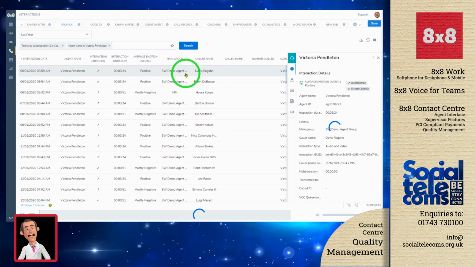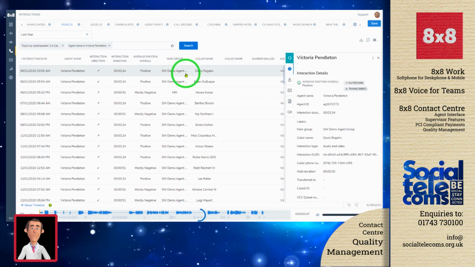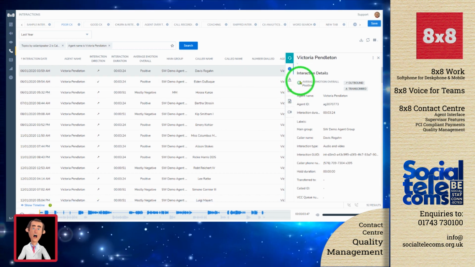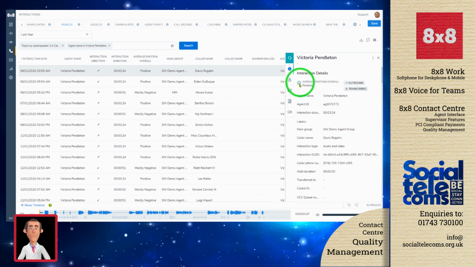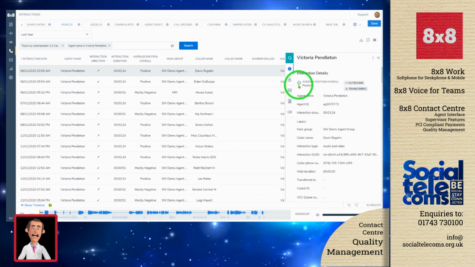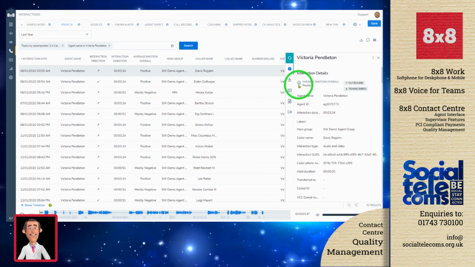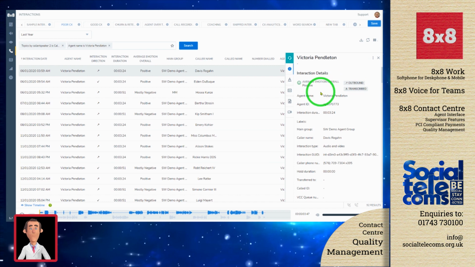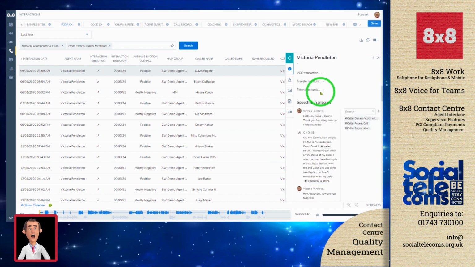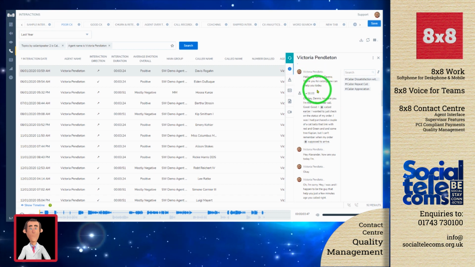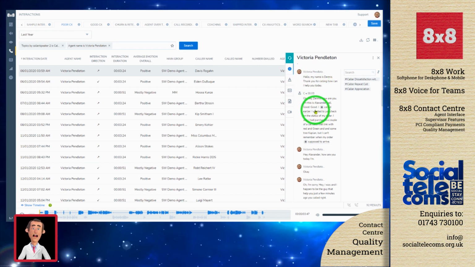If I click on one of these, what we get from the right-hand side is the summary card. Here, we can also see where we're using automated sentiment analysis. This call has been given an overall emotional rating of positive. We can see that it was an outbound call and it's been fully transcribed. And as I scroll down, we'll start to move into that speech transcript area.